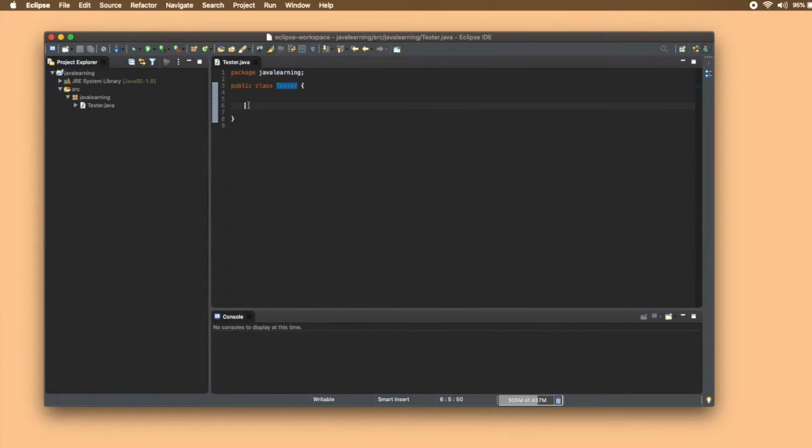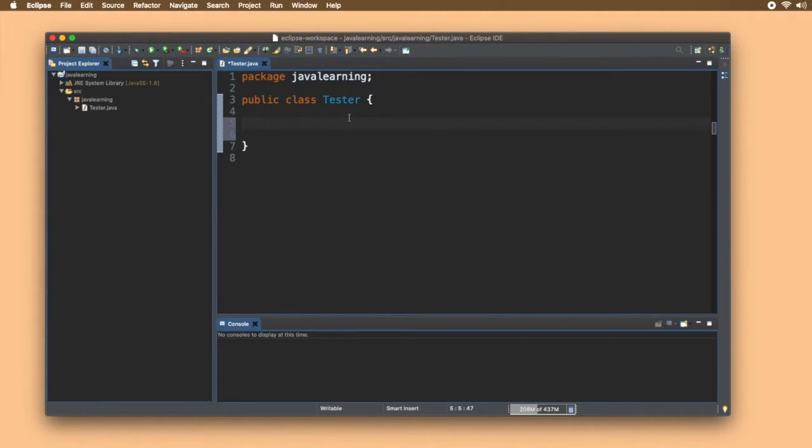If we declare it protected, then any file but inside the same package can access the class. That means, see, we have a package known as Java Learning here. If I just make a new package and give it the access specifier protected, then the other file or other package will not be able to access it. Okay, so now let's start writing our first program.